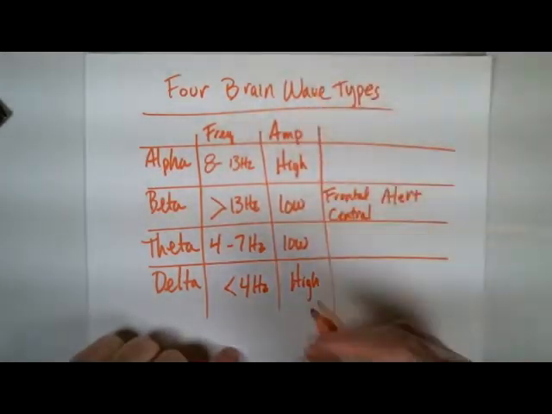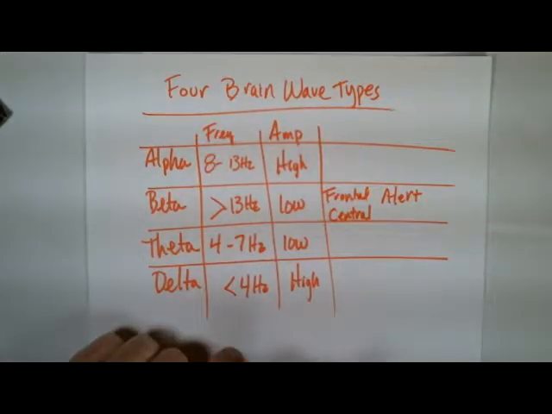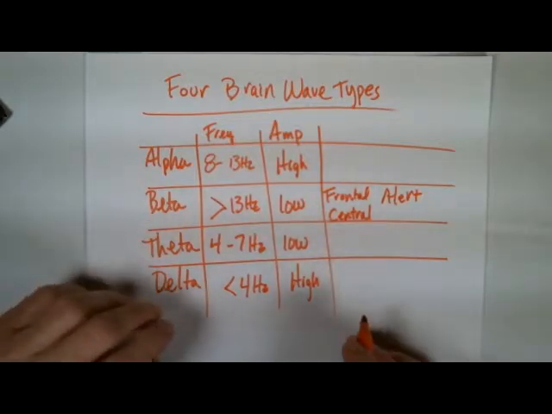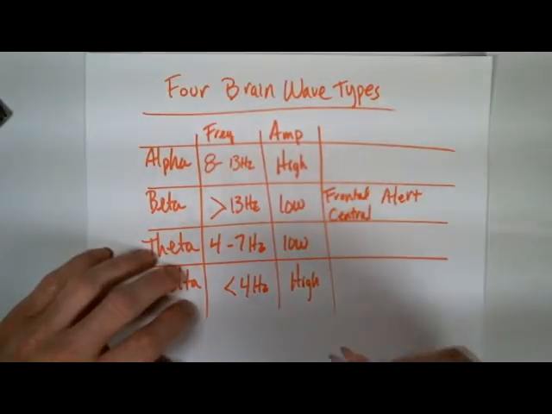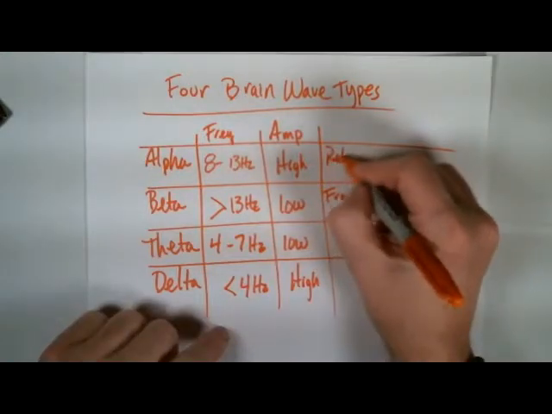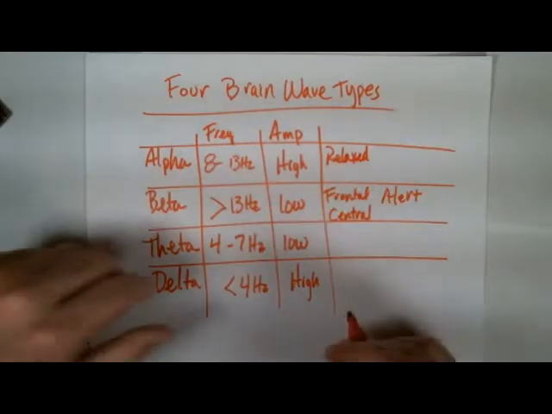Now with your alpha waves, we've dropped the frequency a little bit, but our amplitude, the voltage, has come up. And the alpha waves are sometimes referred to as relaxed waves. An individual here is not as alert, they're not as attentive, they're very relaxed when the brain is giving off these particular waves.